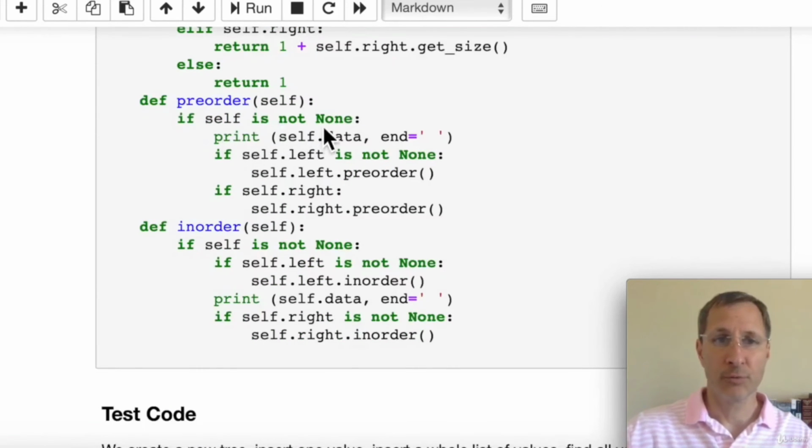The pre-order traversal checks first if the node that we're in is not none, and if it's not, then we'll print that data, and then we'll continue down the left subtree, calling the pre-order traversal function recursively until we reach a none node. And we'll continue down the right subtree recursively until we reach a none node. The in-order traversal is not a whole lot different, and you can see what's different between these two is that here in the in-order traversal, we have the print statement between those two subtrees. And here the print statement in pre-order is before we descend down the two subtrees. So that's really the key difference between pre-order and in-order traversals.